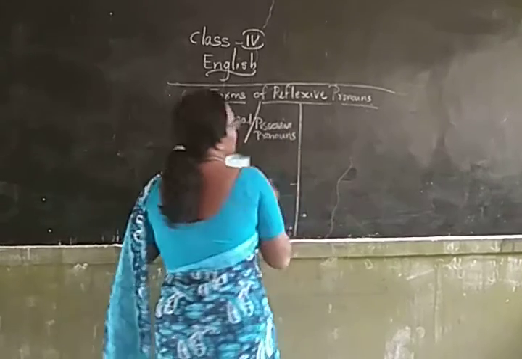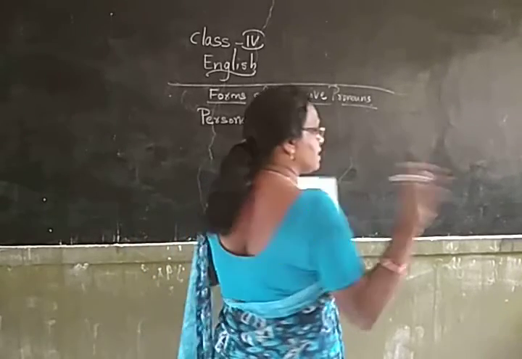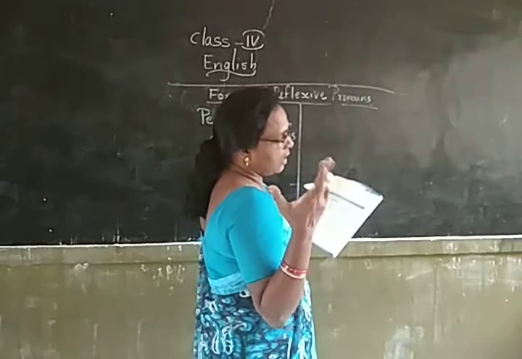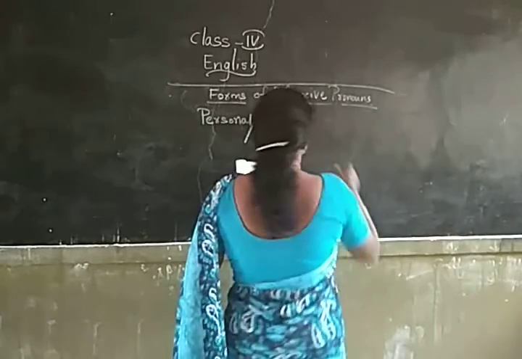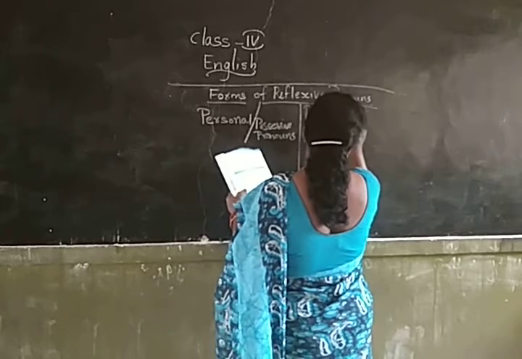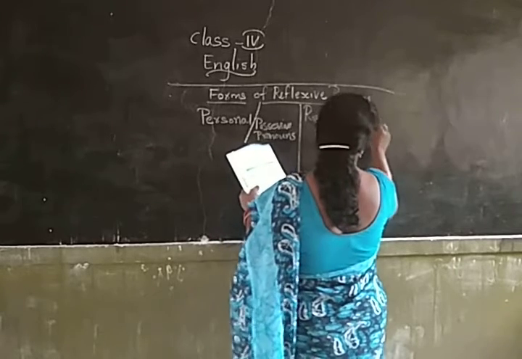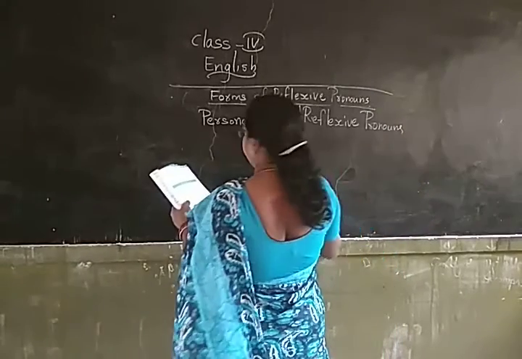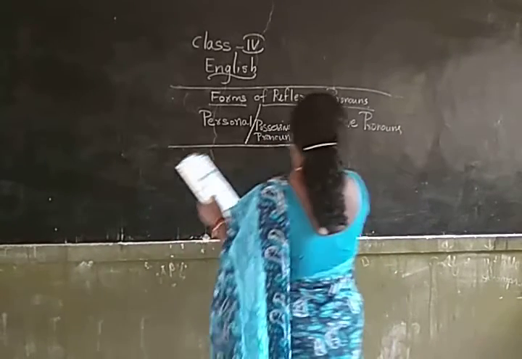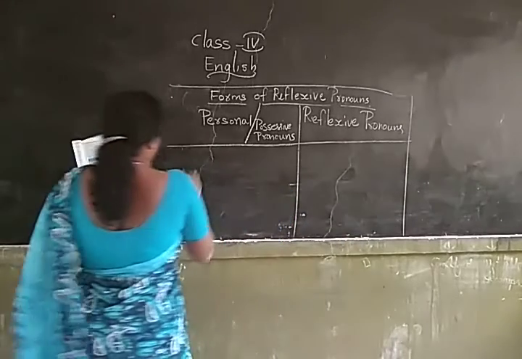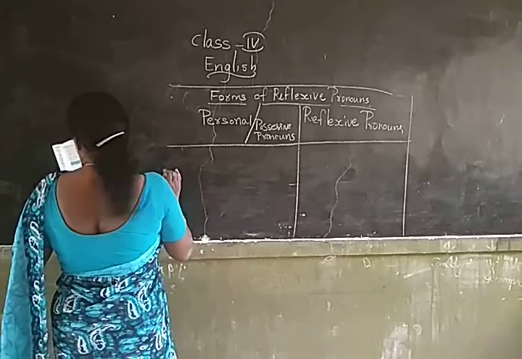Possessive means showing ownership. This is Rita's bag, Sita's car, Rani's bangle, like that. Then here you are going to add reflexive. See here, singular and plural.